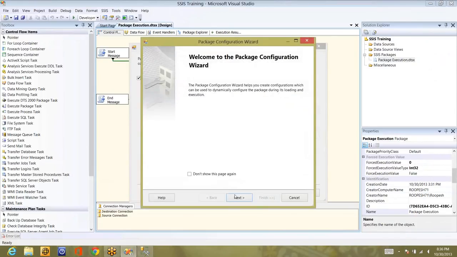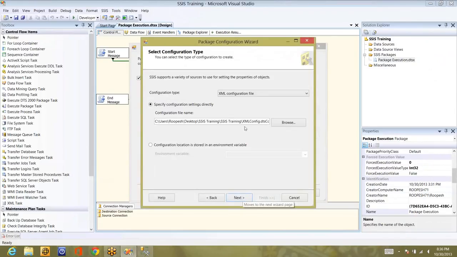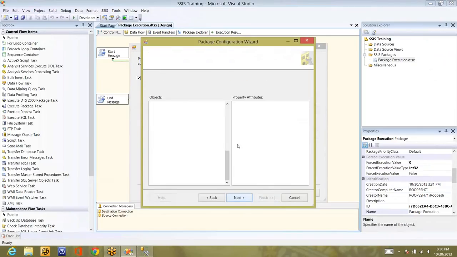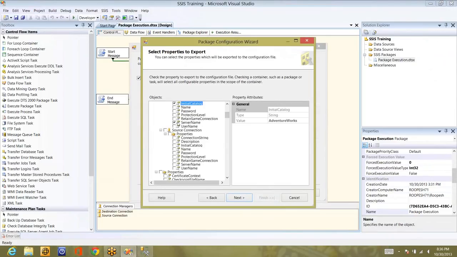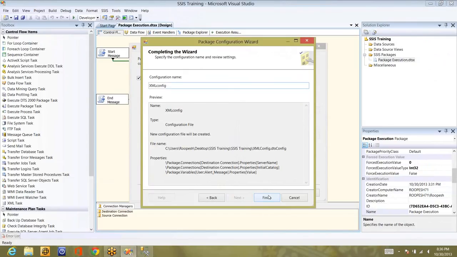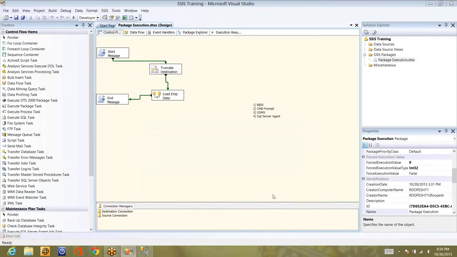It is an XML package configuration and the file name is xmlconfig.dtsconfig. Click on next, and the objects that I have taken are the server name of the destination database and the initial catalog of the destination database. And the third thing is the value of the variable that I have. These three I have set. Click on next, and this is the configuration file I have created for this package.